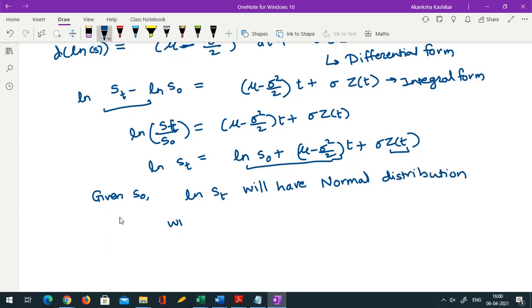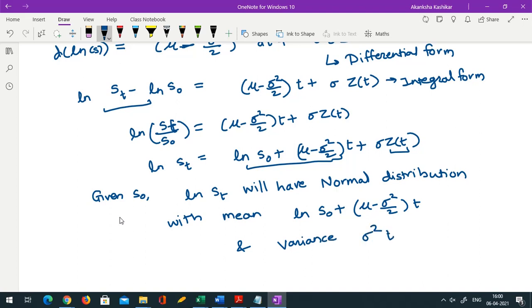What would be the mean? Z has mean 0, so the mean contribution would come only from these two terms. So the mean is ln of s naught plus mu minus sigma square by 2 times t, and the variance contribution would come only from the last term because there is no randomness in the first two terms. So the variance is sigma square t. Why t? Because we know the variance of zt is t. Okay, so sigma square t. Is it clear to everyone where I got this mean, variance and the normal distribution?